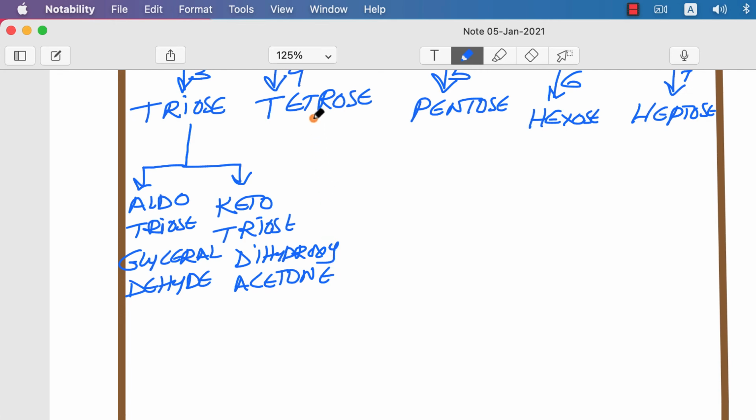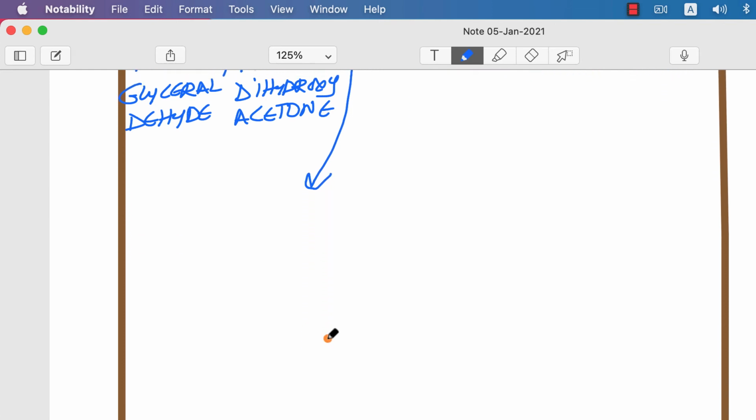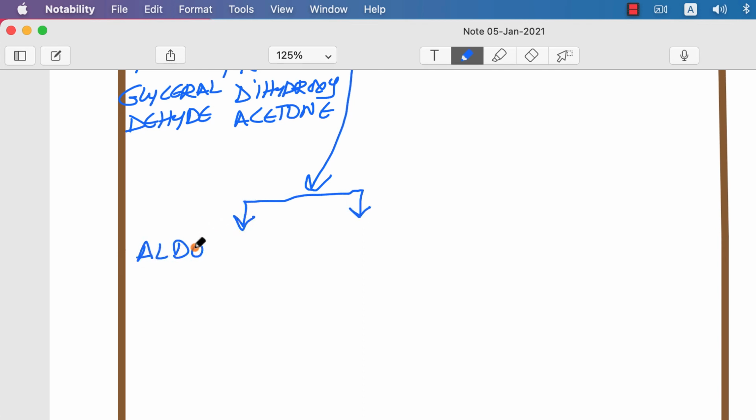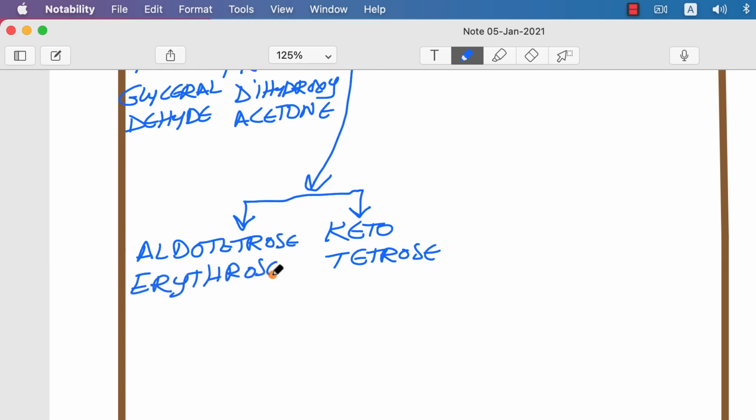Then next, the tetrose, the same aspect. The tetrose can be classified as aldotetrose or ketotetrose. The example of an aldotetrose is erythrose, and the ketotetrose is called erythrulose. That is about the tetrose.